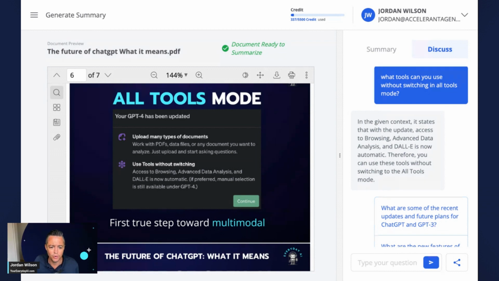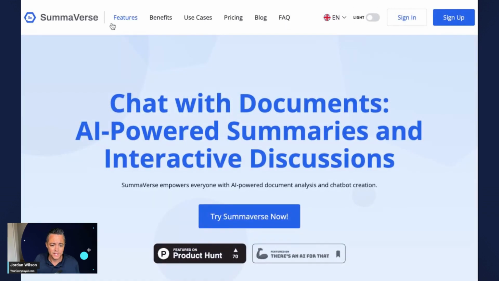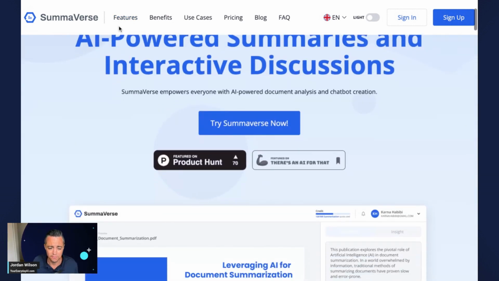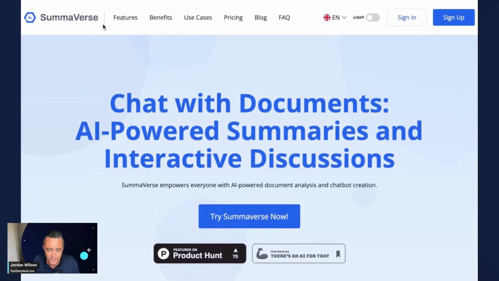Just from a very quick overview of Summaverse here, it did its job. It was fairly quick. I would have liked to see some better descriptions, specifically, what are the differences between all of these different summary types? That would have been helpful. But overall, pretty good, pretty straightforward use case for Summaverse.